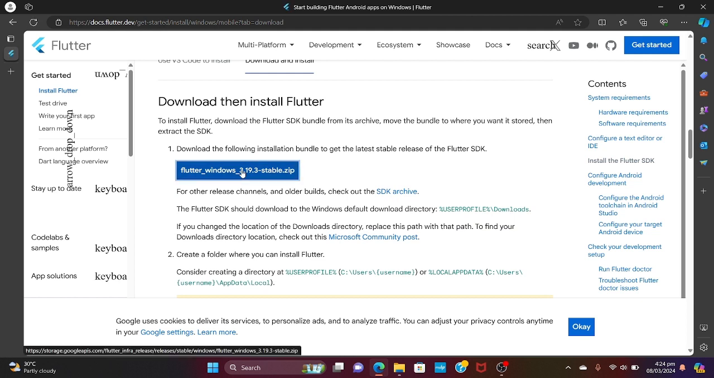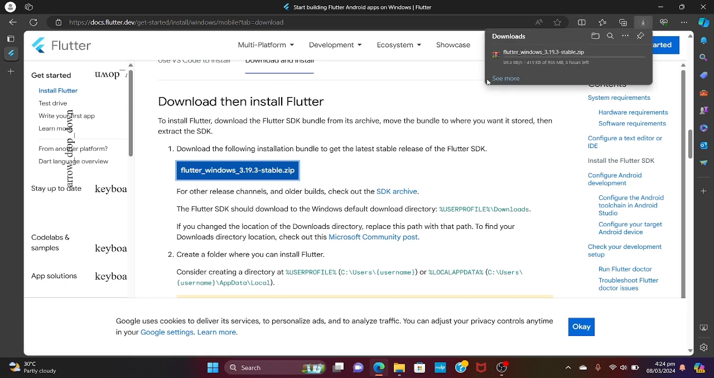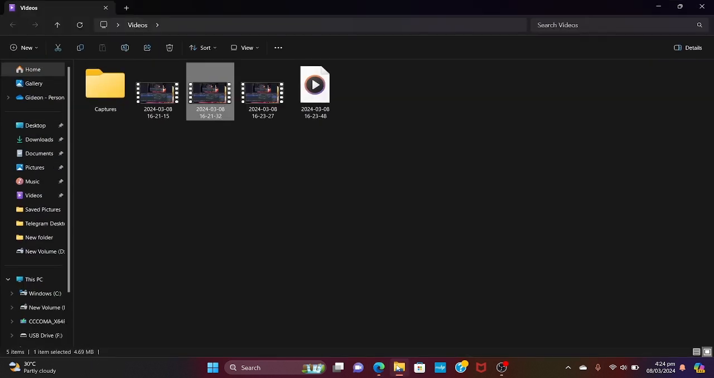So when you click on this, it should start the download process automatically. See, it started right here. So I will cancel it because I already have downloaded it right over here.